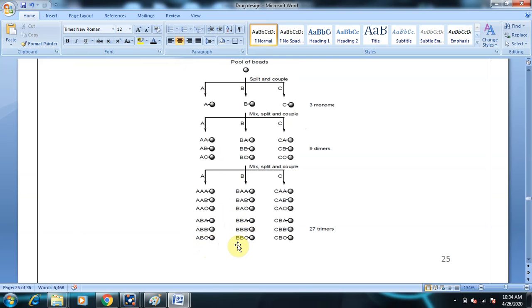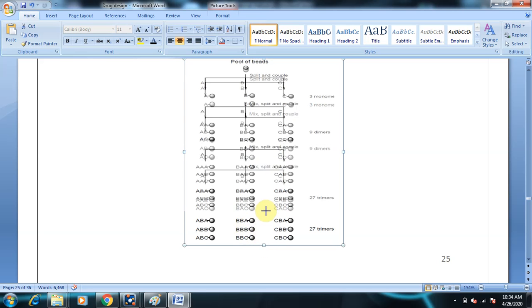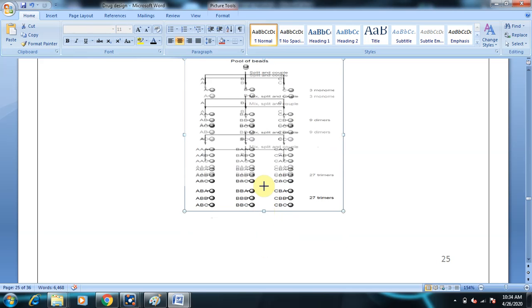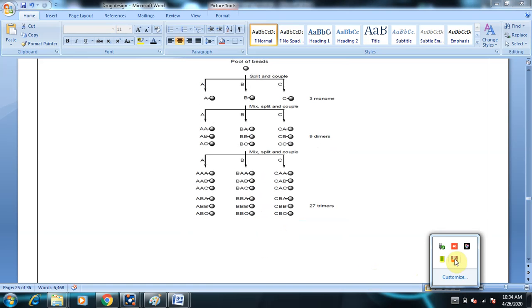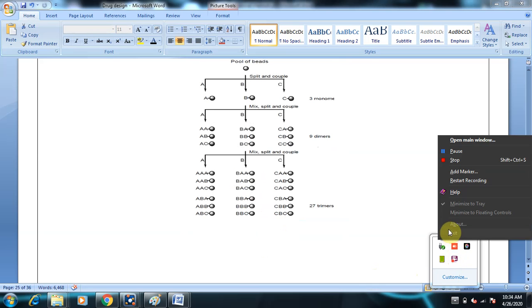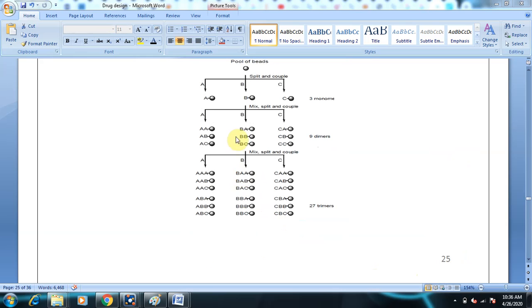So here I lost some part of the diagram. Just a second. I'll check it once. Just hold on. So this diagram was partially written. I copied it somewhere.